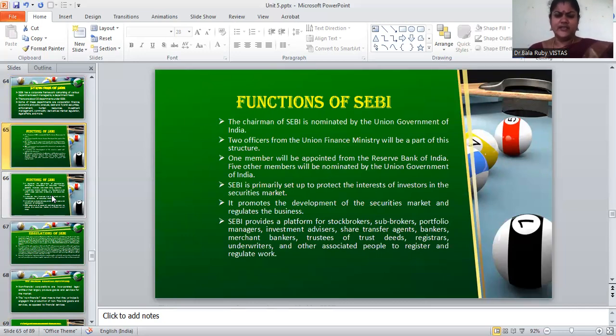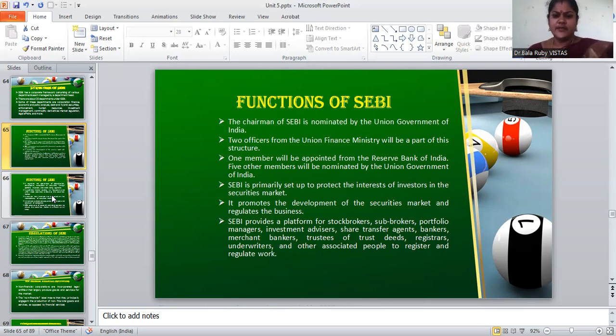Another thing is, two officers from the Union Finance Ministry will be a part of this structure. So in SEBI, again we have two officers from the Union Finance Ministry. Here, one member will be appointed by the Reserve Bank of India. So the Reserve Bank of India appoints only one member, and the other 5 members will be nominated by the Union Government of India. So the central government nominates 5 other members, and 1 member is appointed by the Reserve Bank of India.